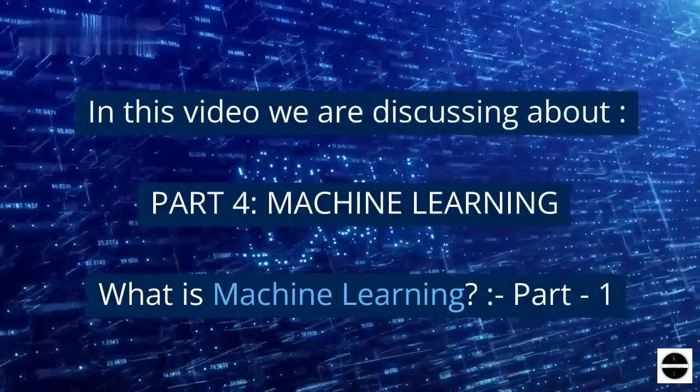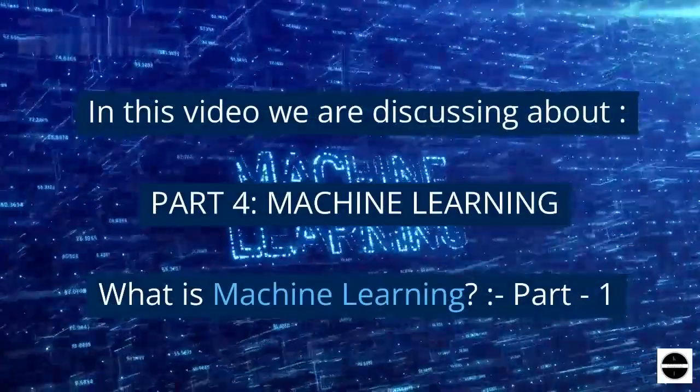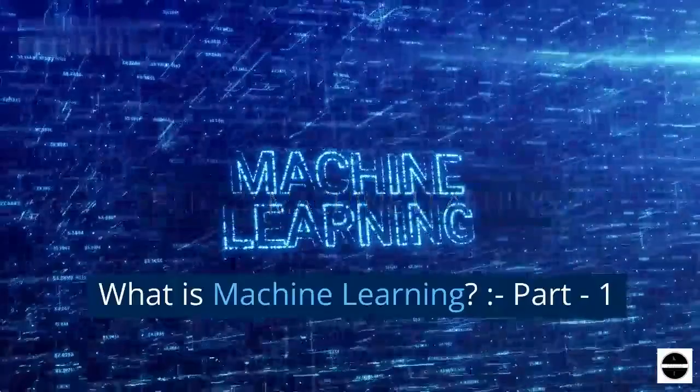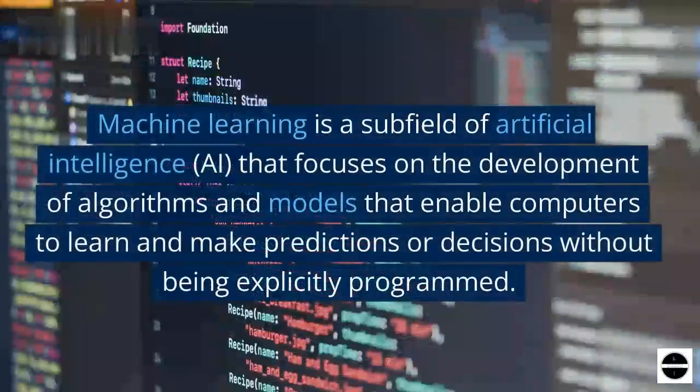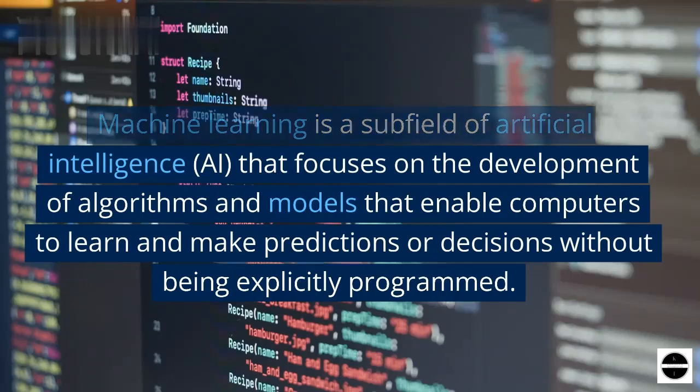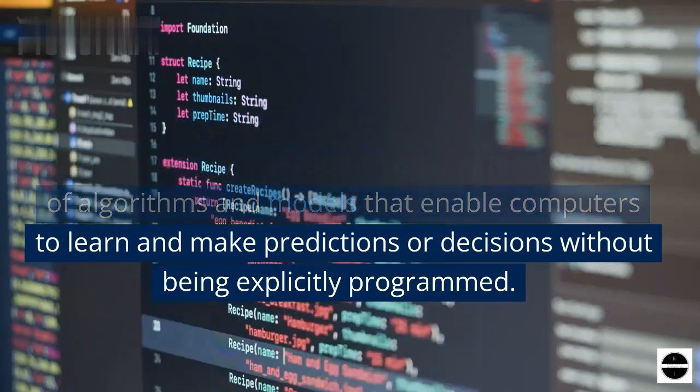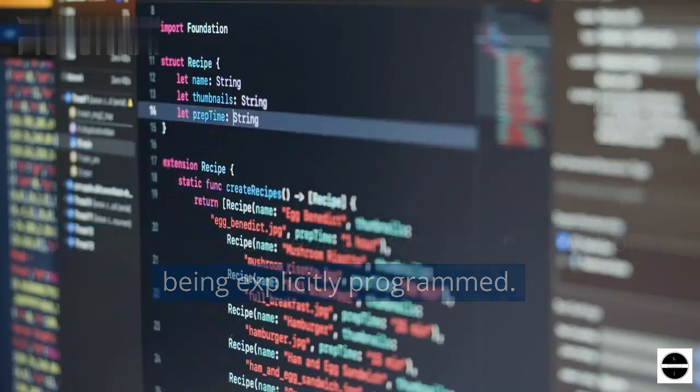In this video we are discussing Part 4. Machine Learning. What is machine learning? Part 1. Machine learning is a subfield of artificial intelligence, AI, that focuses on the development of algorithms and models that enable computers to learn and make predictions or decisions without being explicitly programmed.